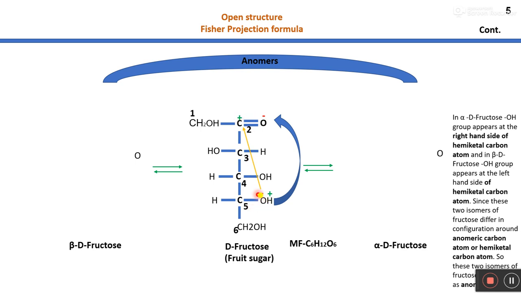Similarly, the hydroxyl group present at the carbon 5 position, oxygen has partial negative charge and hydrogen has partial positive charge. So due to these charge distributions, this hydrogen interacts with this oxygen and this oxygen interacts with this carbon, right? And due to these interactions, the cyclic structure of fructose forms like this.